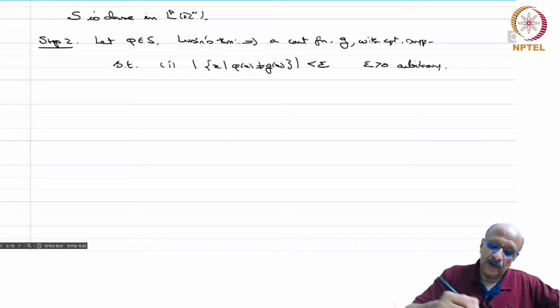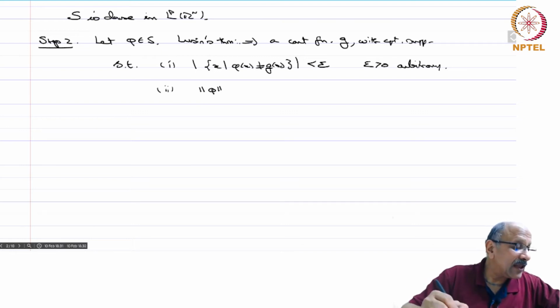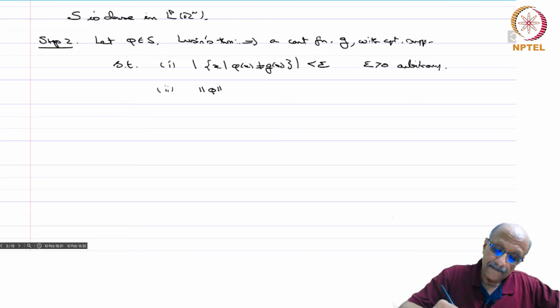So, for every epsilon we can find such a g, and secondly, the norm of g in L infinity is less than or equal to the norm of phi in L infinity.